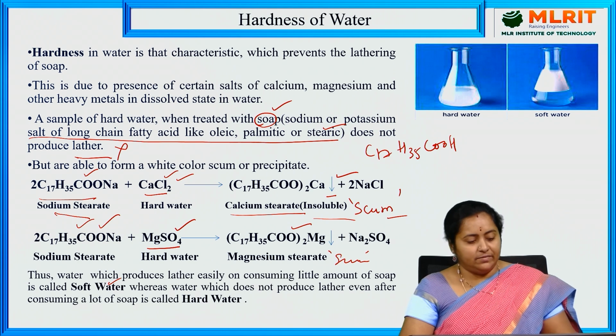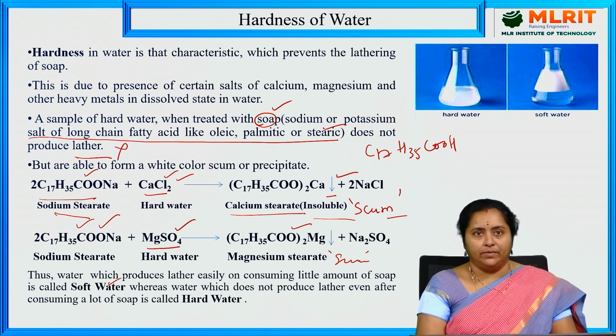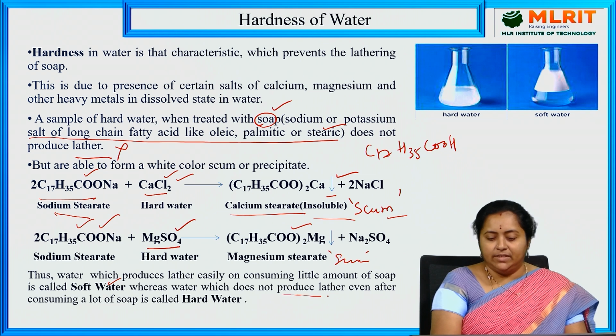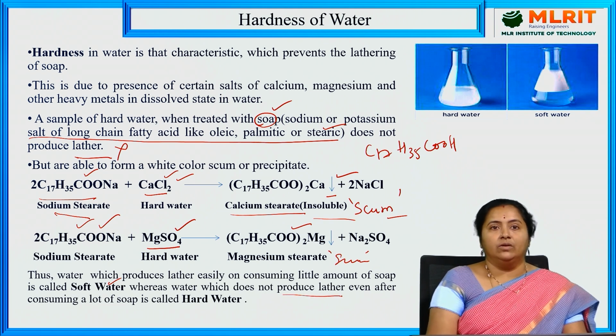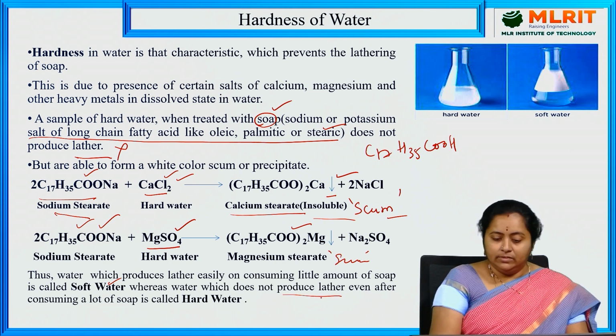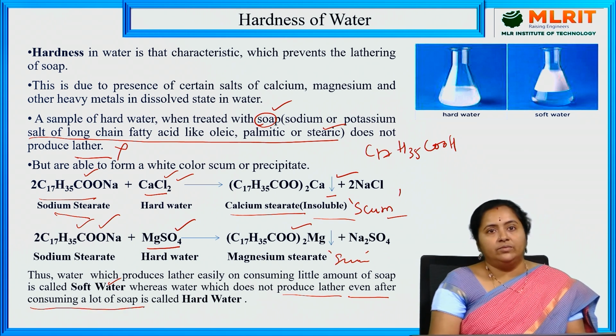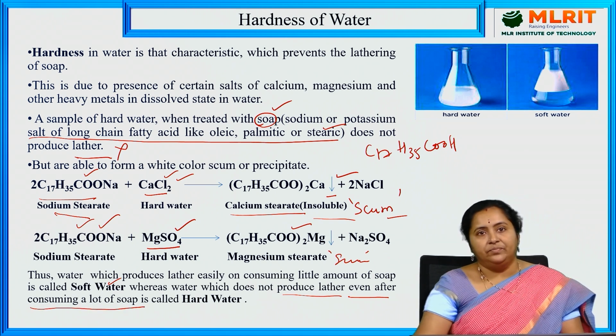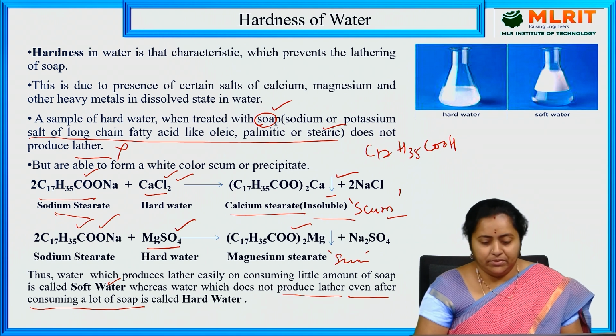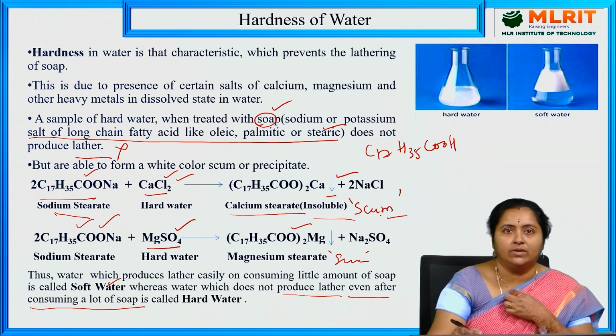Such kind of sample is what we call soft water. On the other hand, the water which does not produce lather easily even after consuming a lot of soap, so you have to underline this line, even after consuming a lot of soap, water which is not able to produce lather, instead of lather it is able to produce a white color precipitation that is called scum, it is called hard water.